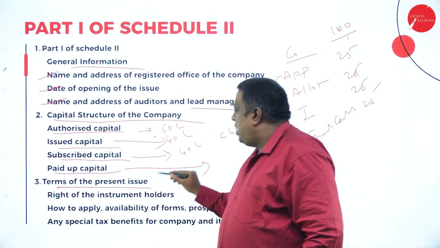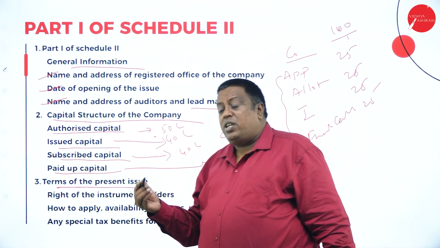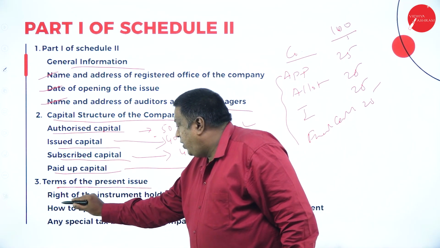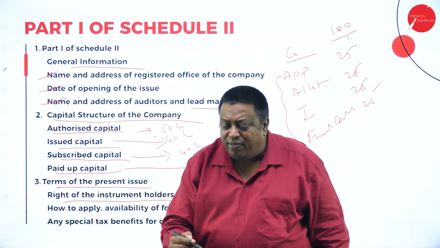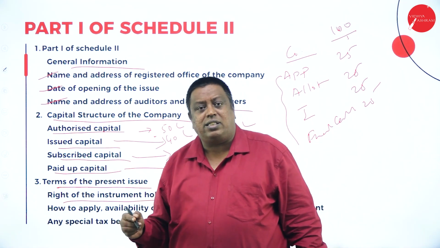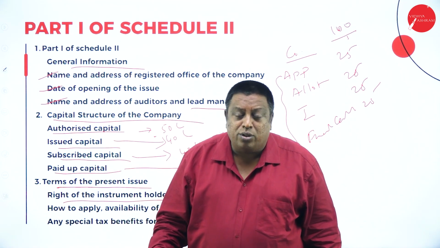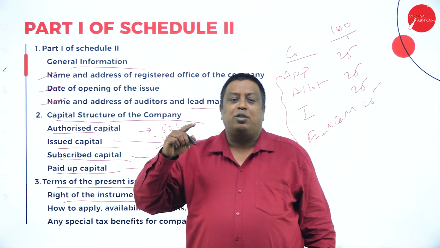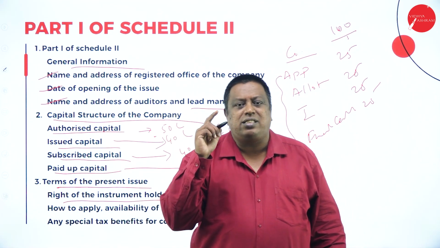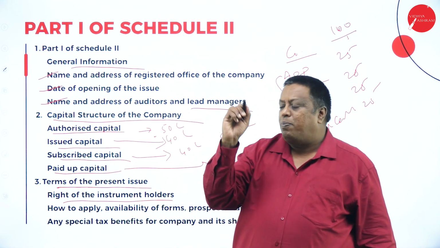Terms of the present issue. What are the terms of the present issue? Rights of the instrument holders: if the company is issuing shares for the second time to generate funds from the market, then preference has to be given to the existing shareholders and not to the public.